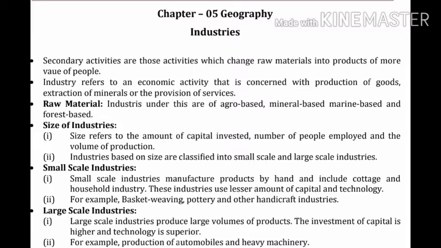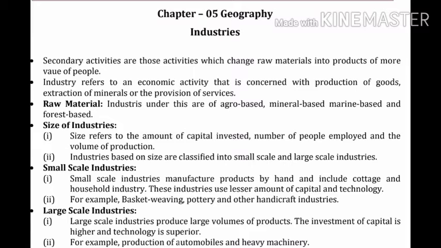So, small scale industries produce by hand and include cottage and household industries. And in this, capital is also very less. Some examples of small scale industries are basket weaving, pottery, and other handicraft industries.